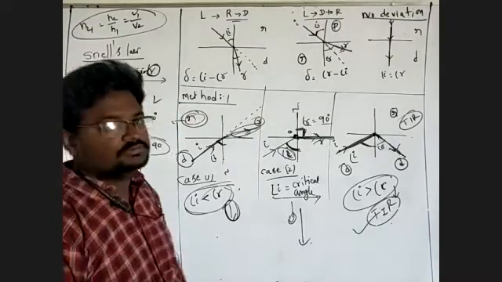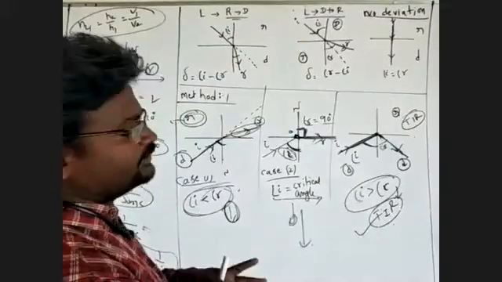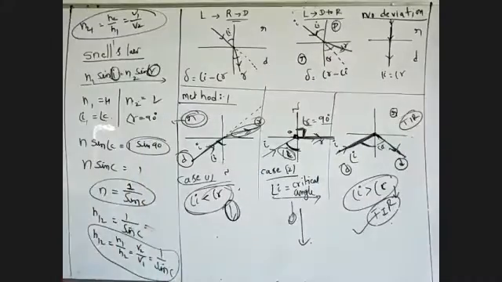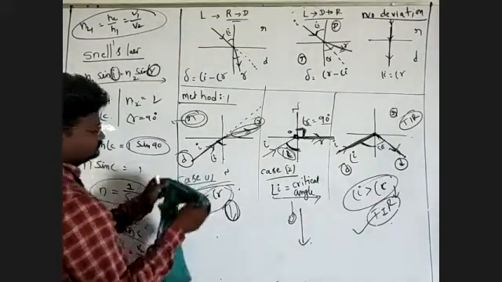This is one method. Next, method two, I'm explaining all the points.